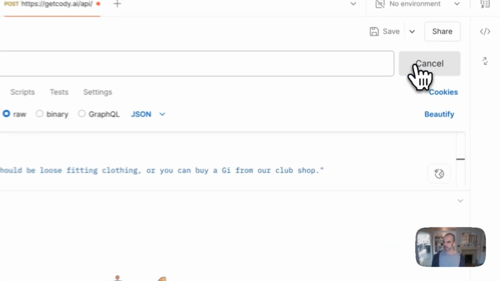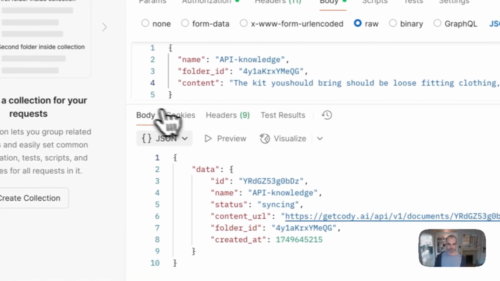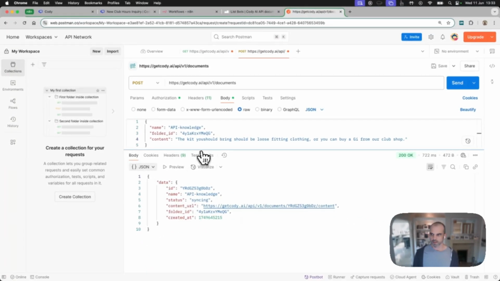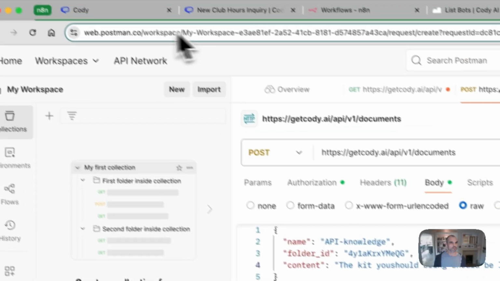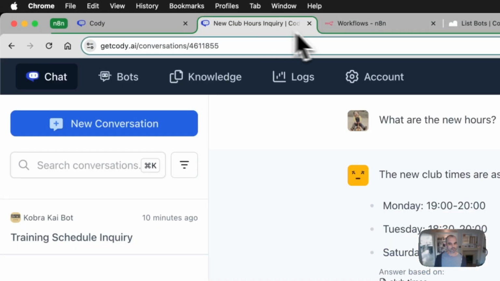So with all that done, I am going to hit send, and that's going to go through. Now, the fact that we've got this 200 OK, as the color implies, that's good. That means that the Kodi API has accepted it. And it's just given us this body, which tells us that it's gone into that folder ID. It gives us an ID for the file, which I don't think is relevant for us at this time.